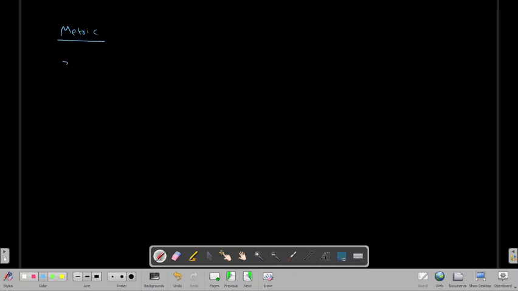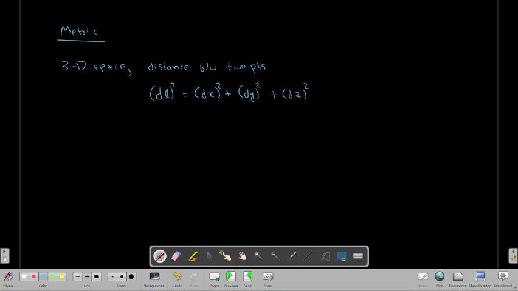If you have a 3D space, then the distance between two points in Cartesian coordinates can be written as dl square is equal to dx square plus dy square plus dz square. This is the distance between two points in a space. We are all familiar with these things.